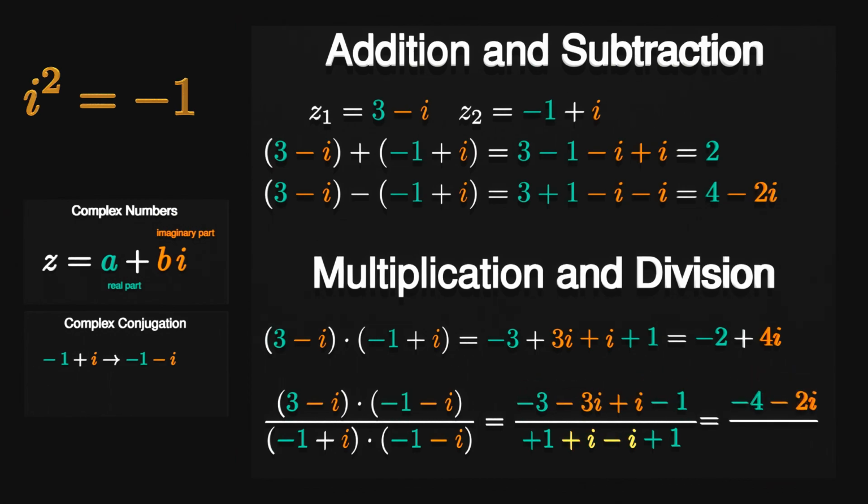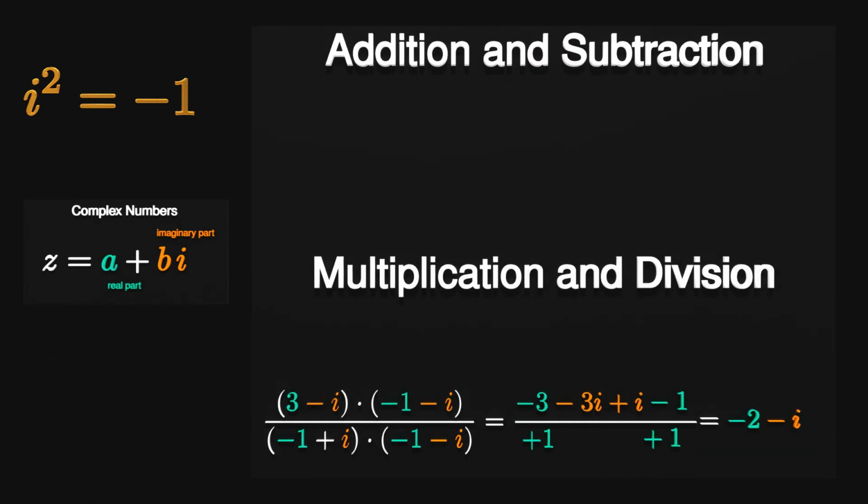Notice how i disappears in the divisor after multiplying. Please keep in mind that I chose this example specifically for this operation to work out nicely. In general, dividing 2 complex numbers yields a messy result.